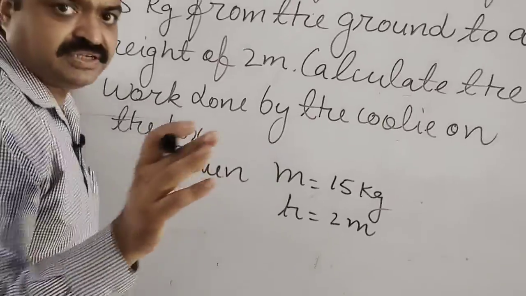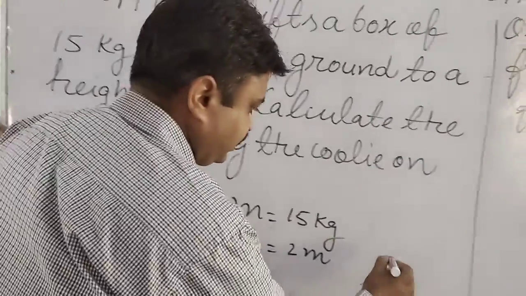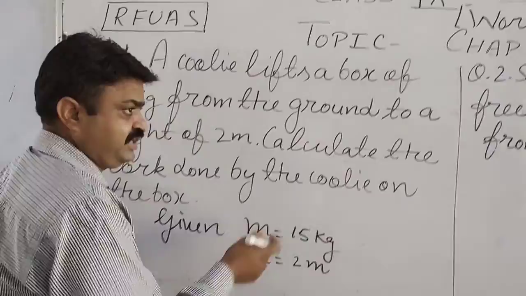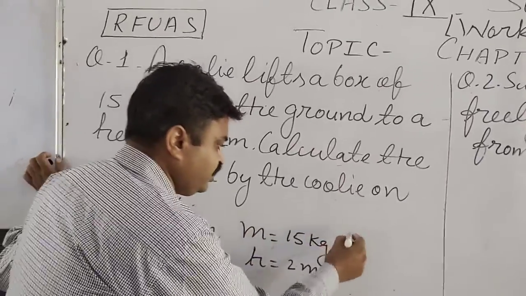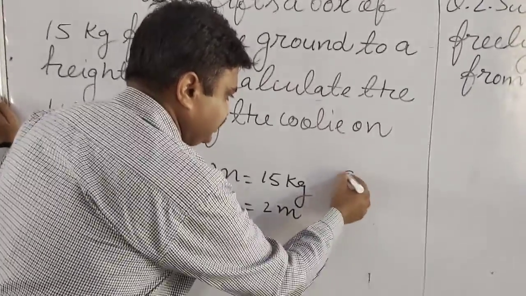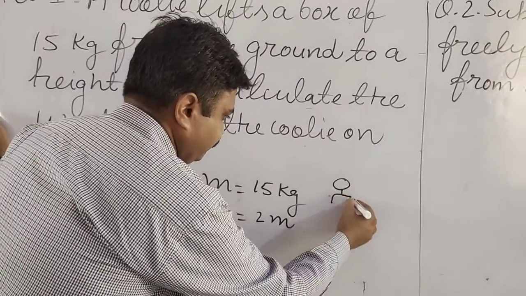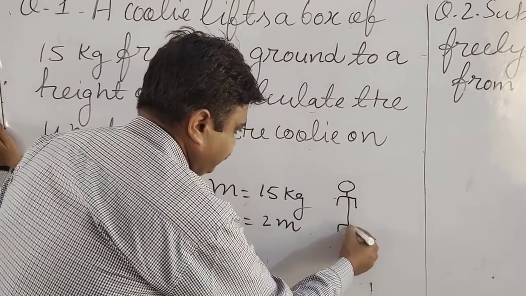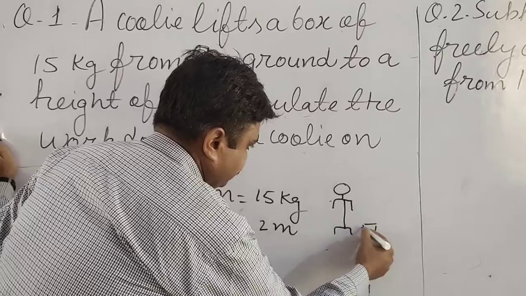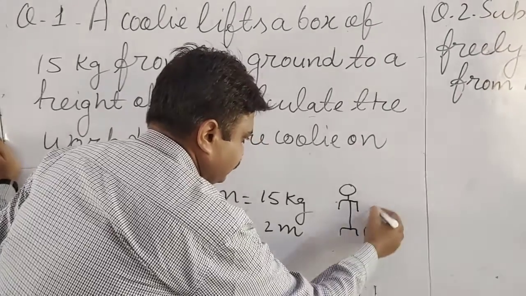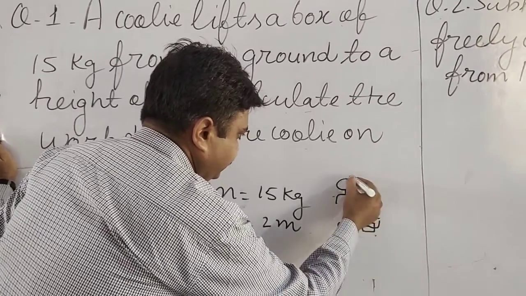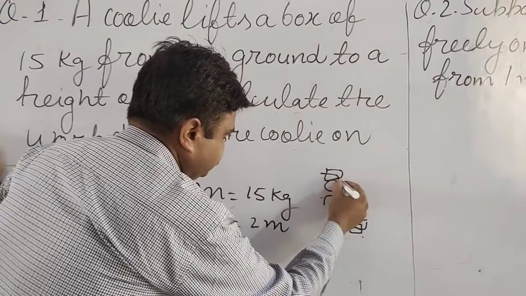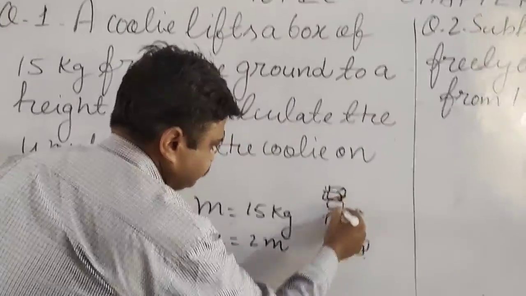Now in this situation, students, what is taking place? The work is done against the gravitational force. Here we can make a symbolic diagram of the porter. The porter carries this object to a particular height, and he puts this object on his head like this.